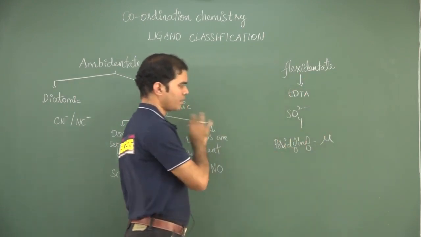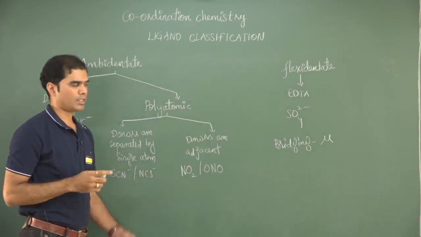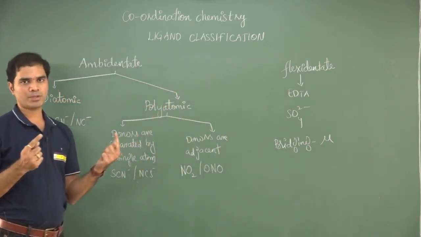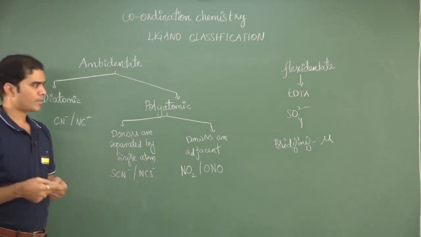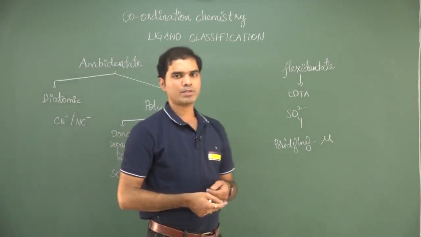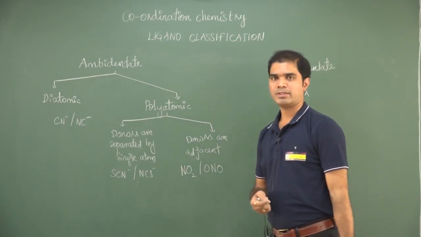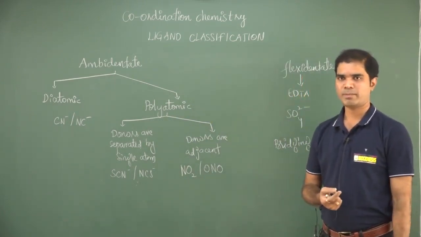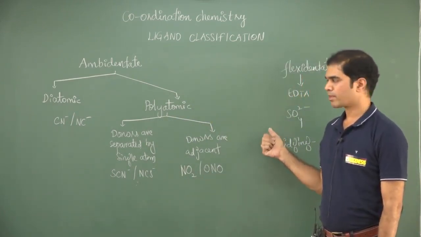Bridging ligands, we already came across these. They can bridge two metal atoms or two metal ions at a time. Some ligands can also bridge more metal atoms. It could be triply bridging or it could be quadruply bridging.